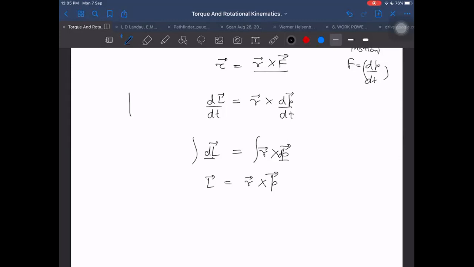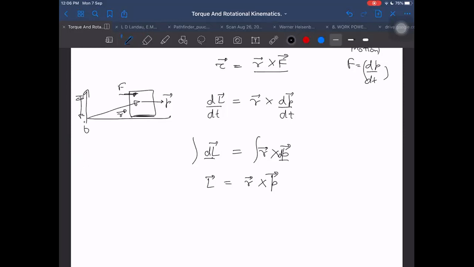Let me check once. If it is a mass and a force F is applied here, it is gaining momentum P. We want to find the angular momentum about this point, and this is having r here. So the rate of change of angular momentum is equal to torque. If F is acting at a height h, then F into h is the torque.